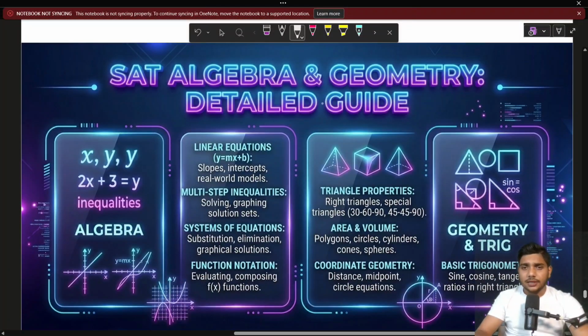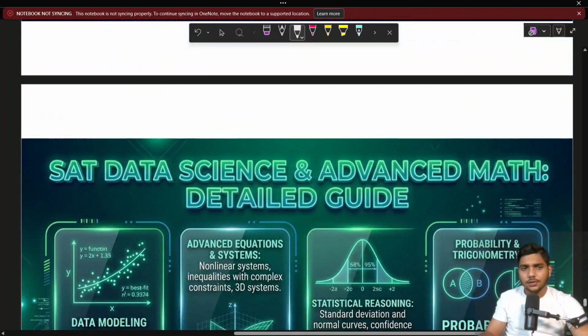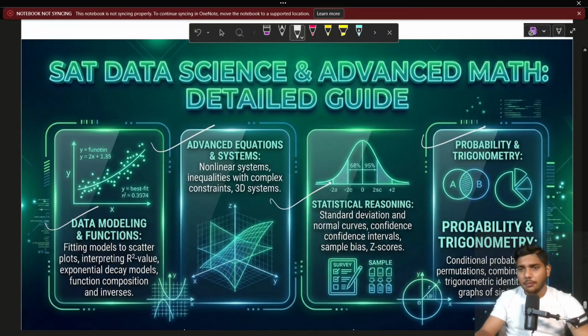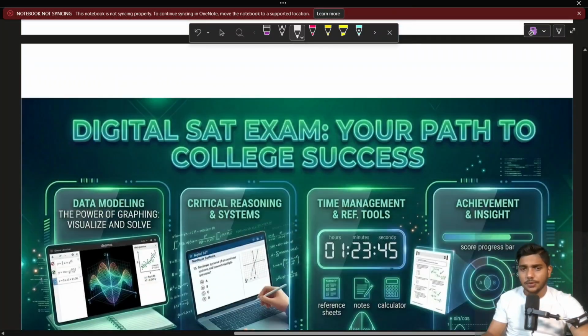SAT algebra and geometry detailed guide. We have already discussed this. Linear equations: y equals mx plus b, slope, intercepts, real world models, multi-step inequalities, solving, graphing solutions, system of equations, substitution, elimination, graphical solution, function notation, triangle properties, area, volume, coordinate geometry, geometric tricks. You can just screenshot this. Don't worry. SAT data science and advanced mathematics: advanced equation systems, data modeling functions, statistical reasoning, probability and trigonometry. Don't worry, very easy topics.